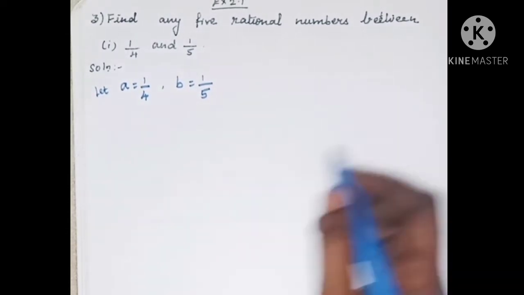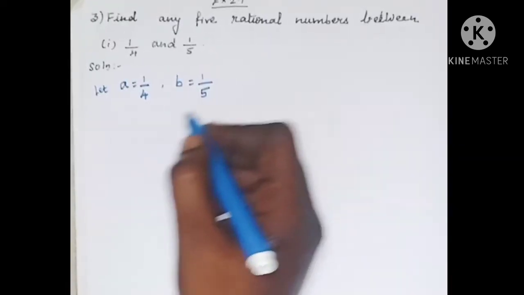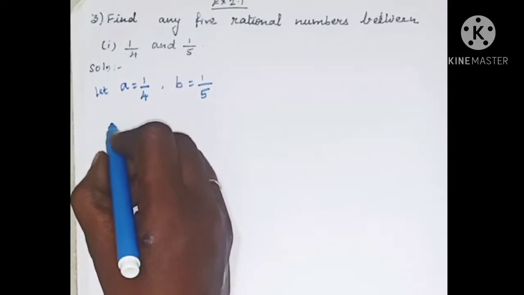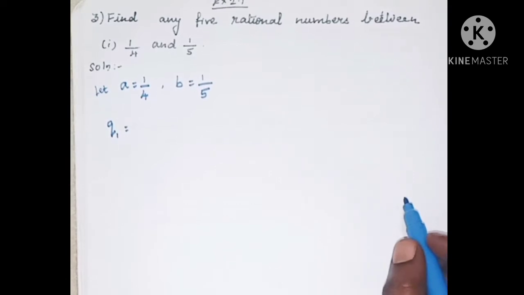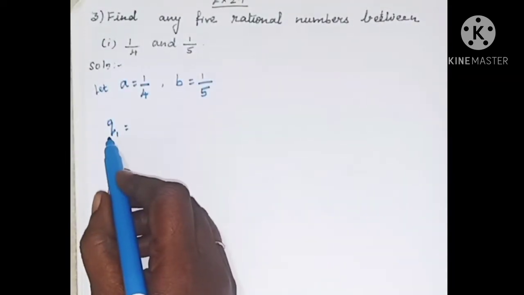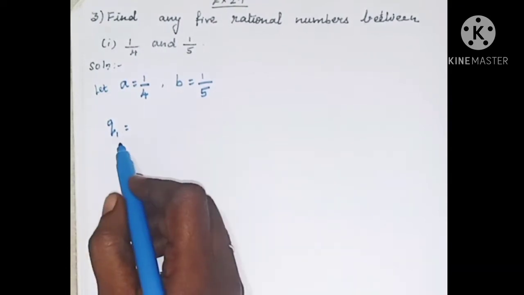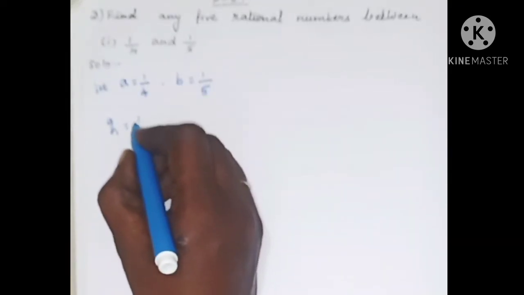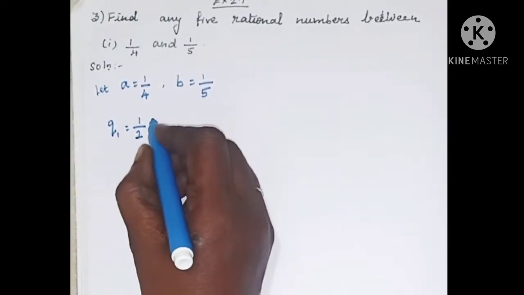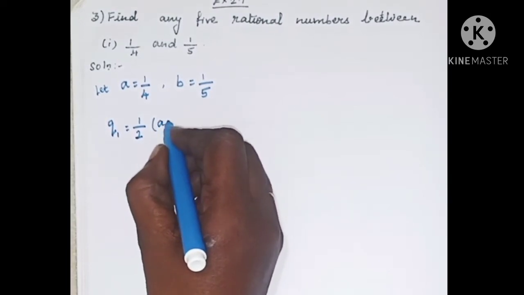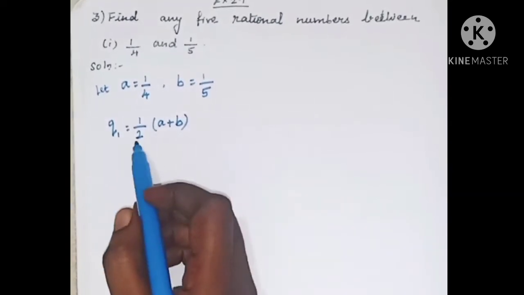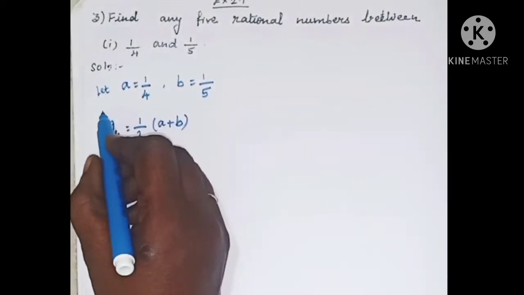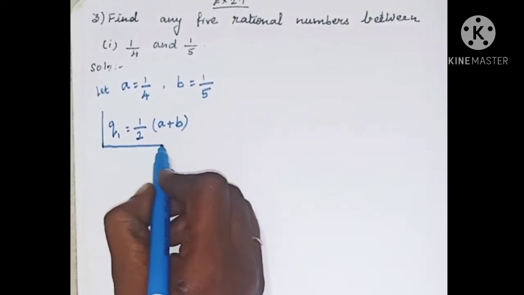Now, the formula to find the first rational number is, let Q1 be the first rational number. We will denote rational numbers as Q. So, let us take Q1 as the first rational number. Q1 is equal to 1 by 2 into A plus B. This is the formula to find the first rational number between the two rational numbers.